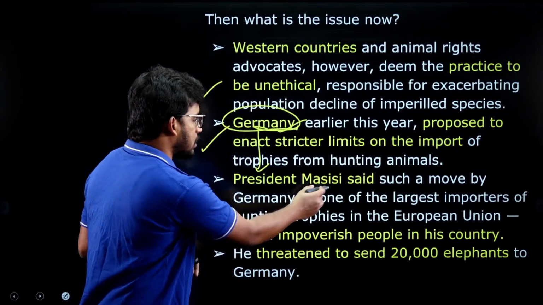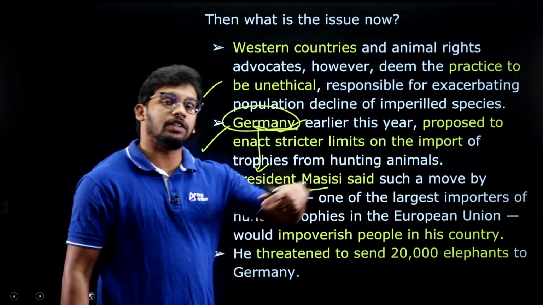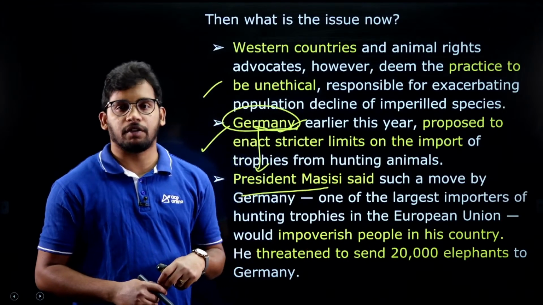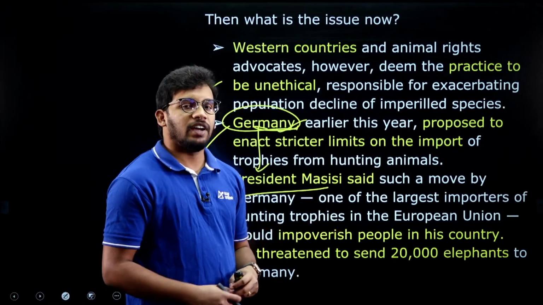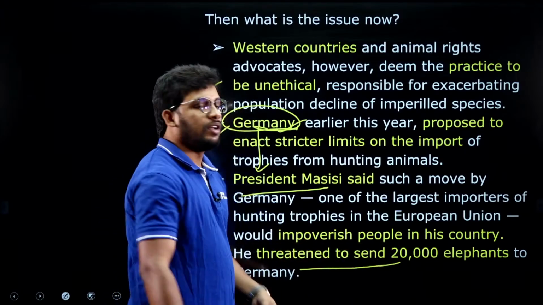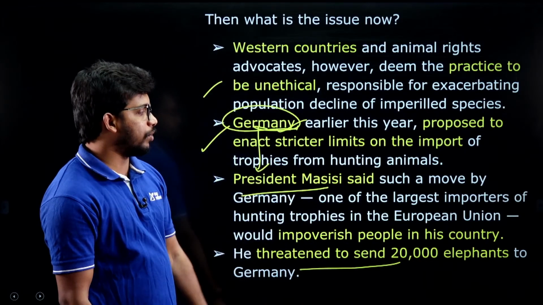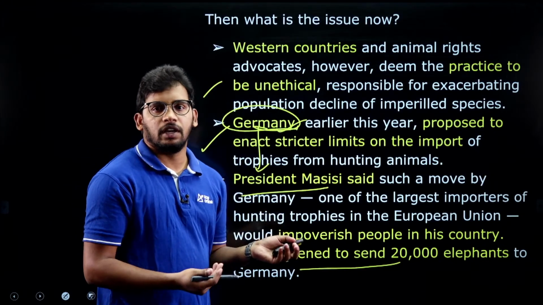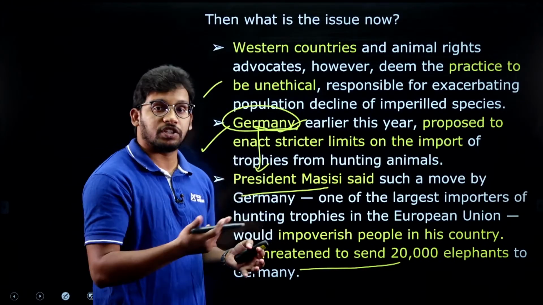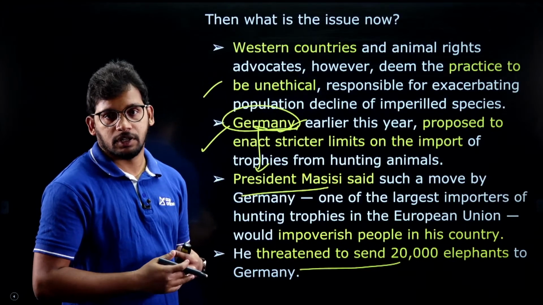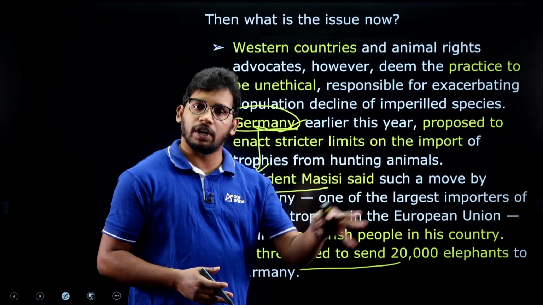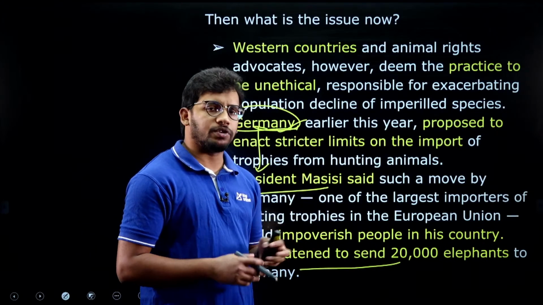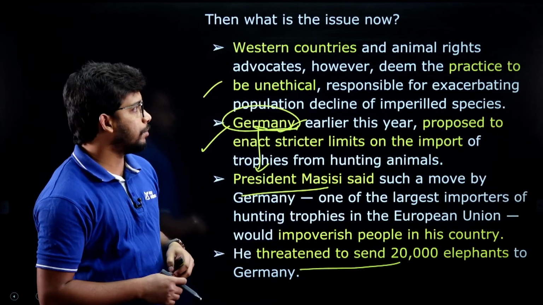So that's why the president has said that we will send 20,000 elephants into your country, then you will know what difficulties we are facing, right? So that's what happened with this issue, because Germany is the biggest importer. This is the issue. So a question can be asked about which countries border Botswana, which is also the country with the largest number of elephants. Such types of questions can be asked in the exam, right?